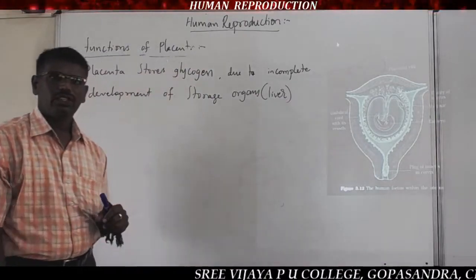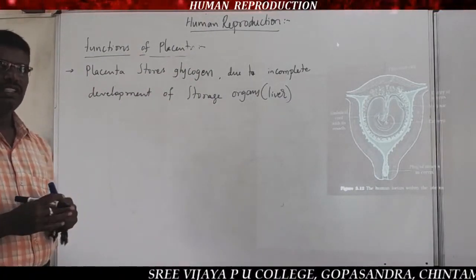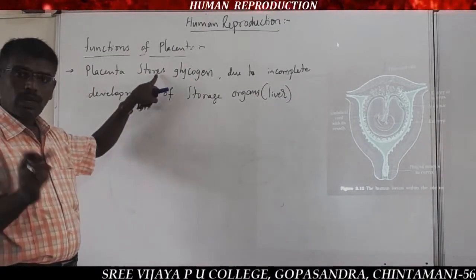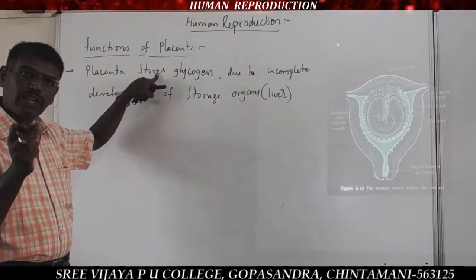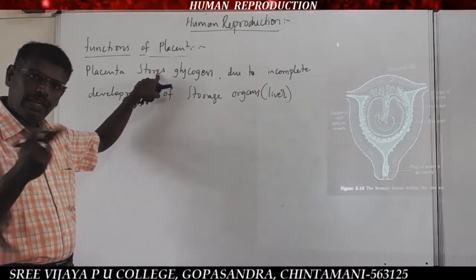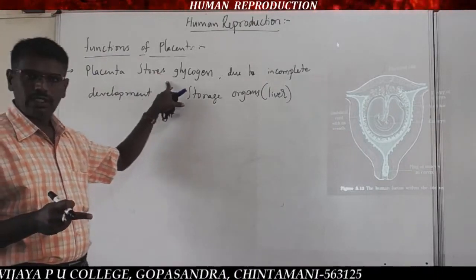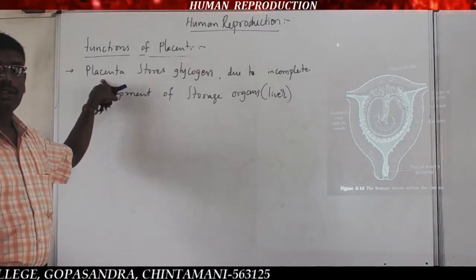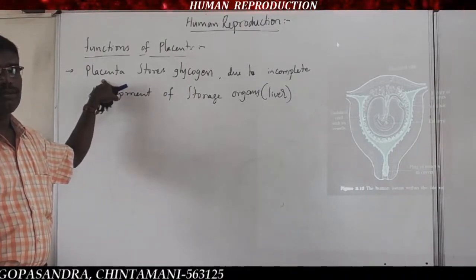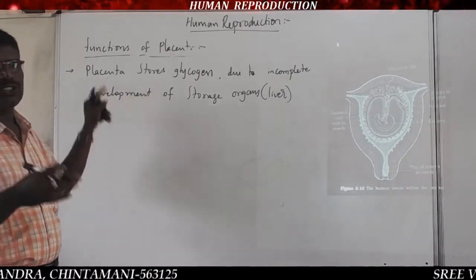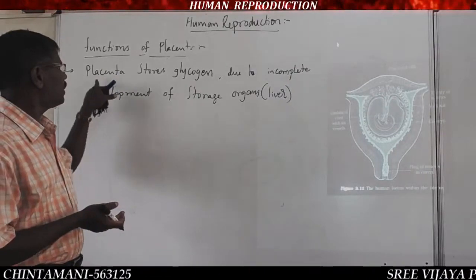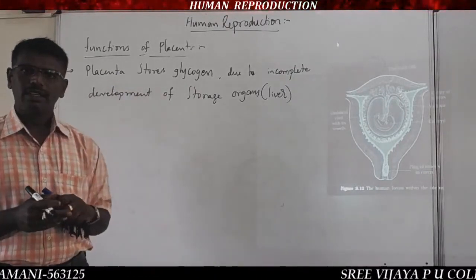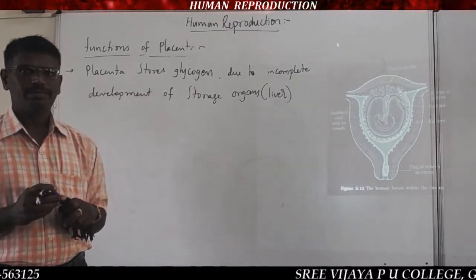That is, the liver is not completely developed in the fetus, so the excess glucose is converted into glycogen, and the glycogen is stored in the placenta only up to the complete development of the liver in the fetus. Hence the placenta acts as a storage system.